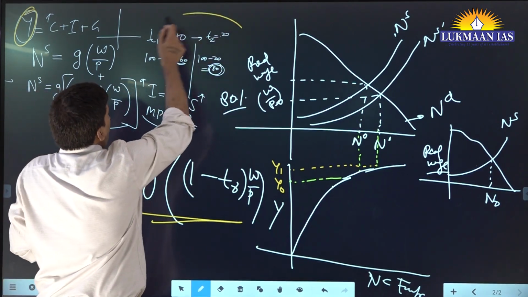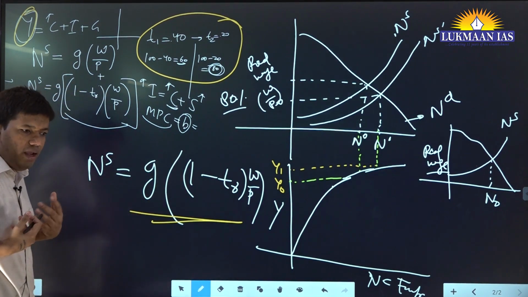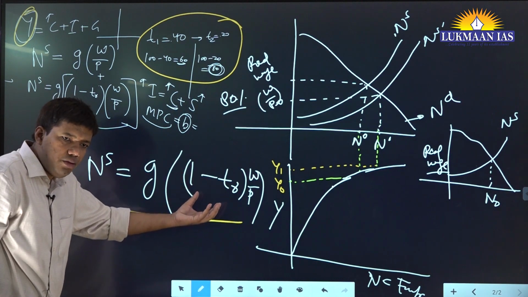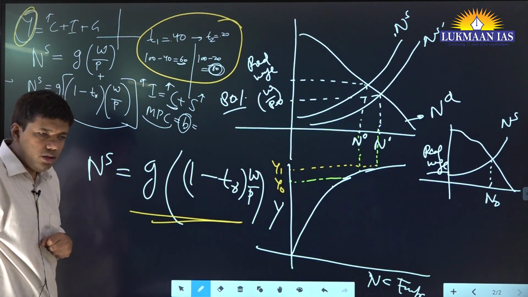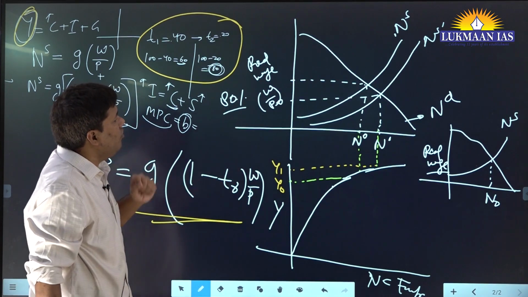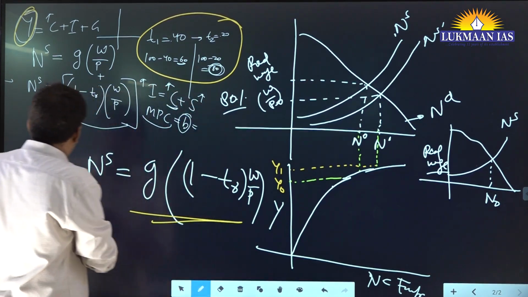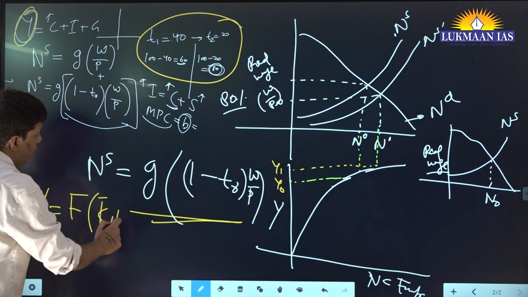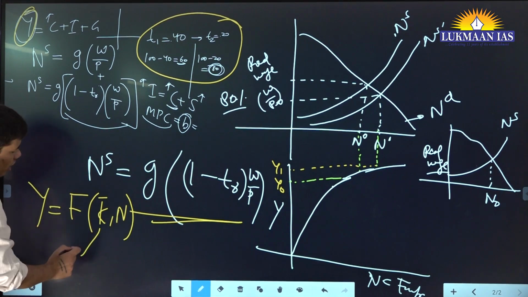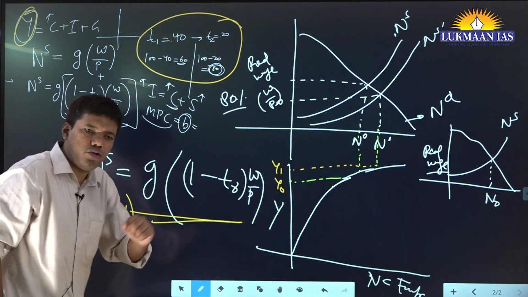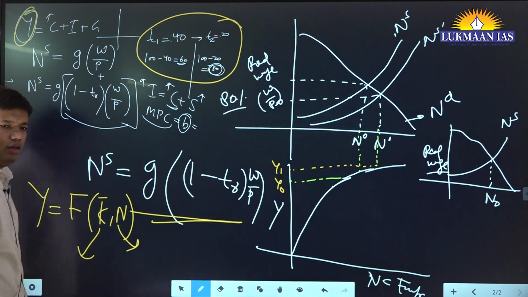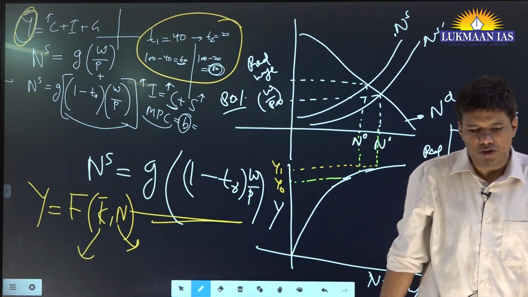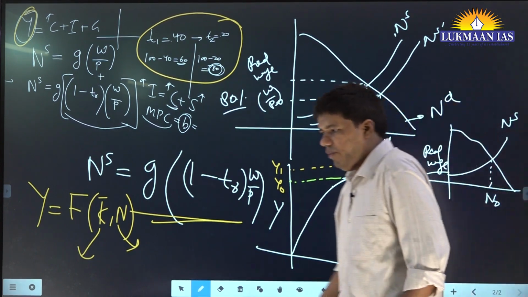You might tell yourself this example, right? Because here what is happening? Your real wages are increasing. Whenever your real wages increase, your labor is willing to work more. Once your real wages have increased, labor is willing to work more, then you will say this thing. Production function is nothing but F(K, N naught). You will say in the short run, we assume your capital is constant and your labor is the only deciding factor. So whenever your labor is increasing, your output will increase. Any doubt? Okay, wonderful. Now we have invested enough time in this.